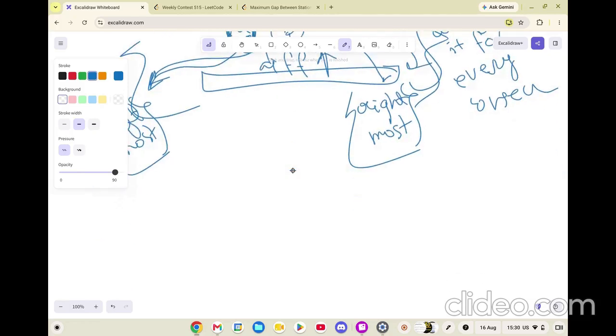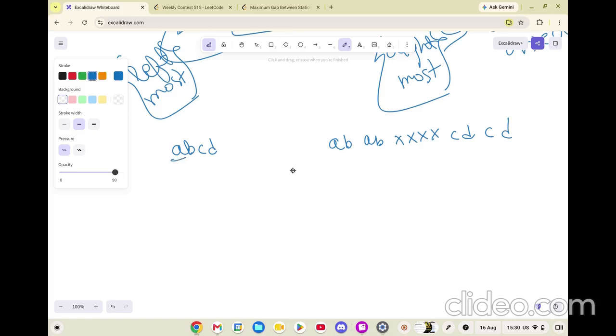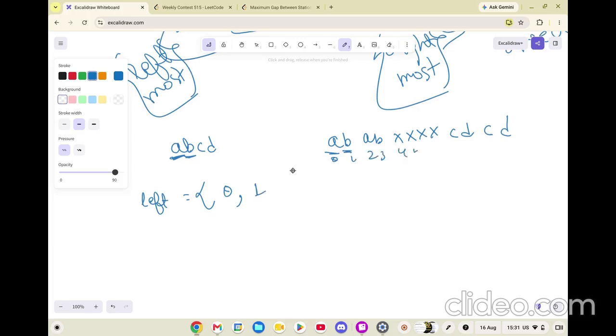Now, how will we do this? Now the problem statement becomes very easy for us. Let's see, A B C D. What was our example? A B, then the x's, then C D. If I want to place this A, what is the leftmost possible place where this A can be? It can be at index 0. What is the leftmost where this B can be? That is 1. Let me mark these as well, so that this doesn't make a problem.